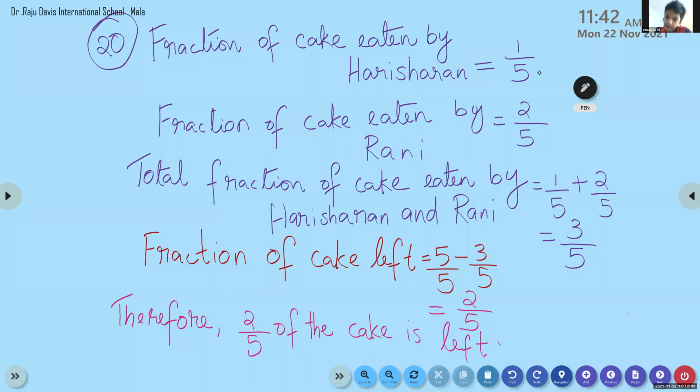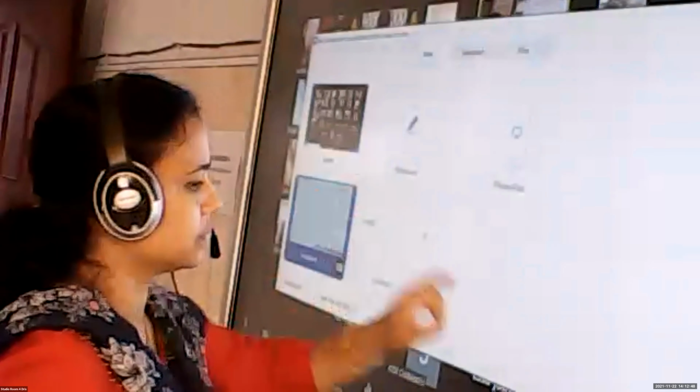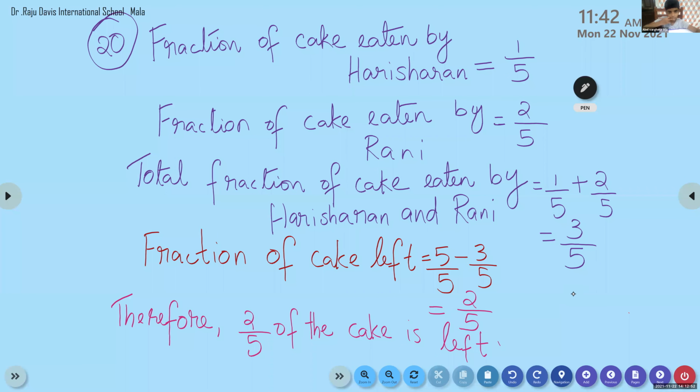So have you all completed here, children? Those who have not written, please write. Others, please be quiet and read the next question alone, and I will ask you what we have to do. Read question number 21. So children, what we are doing is addition and subtraction of like fractions, so we are going to complete the word problems.